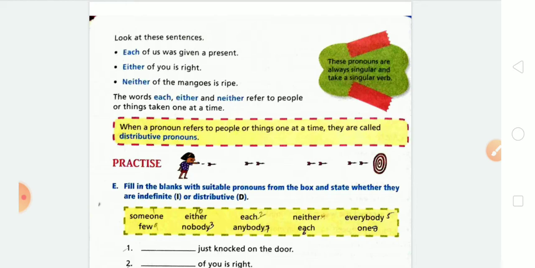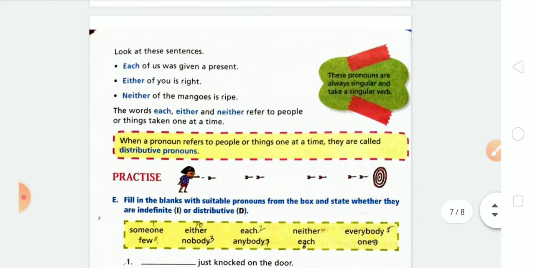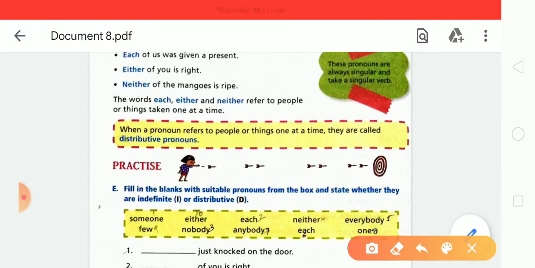In this, us is a group, many persons, and the word each refers to the individual. Either and neither also refer to individuals. Such words are distributive pronouns.